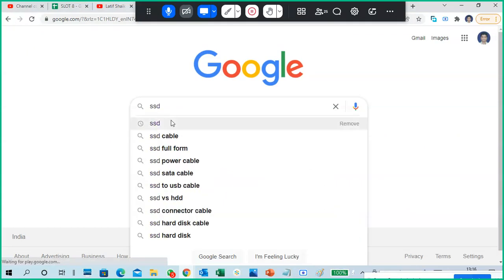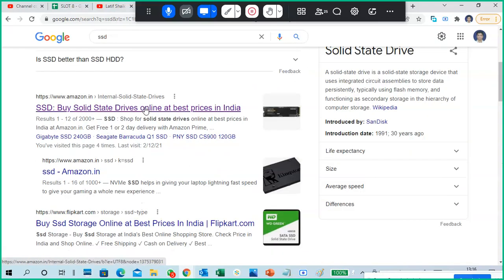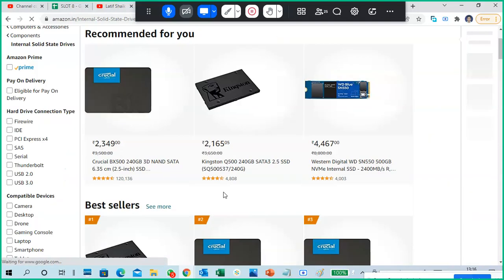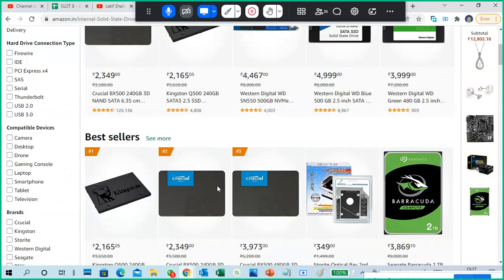This is how it looks. SSDs have been around for many years, but recently they have been developed with bigger sizes. It is costly compared to a normal hard disk.